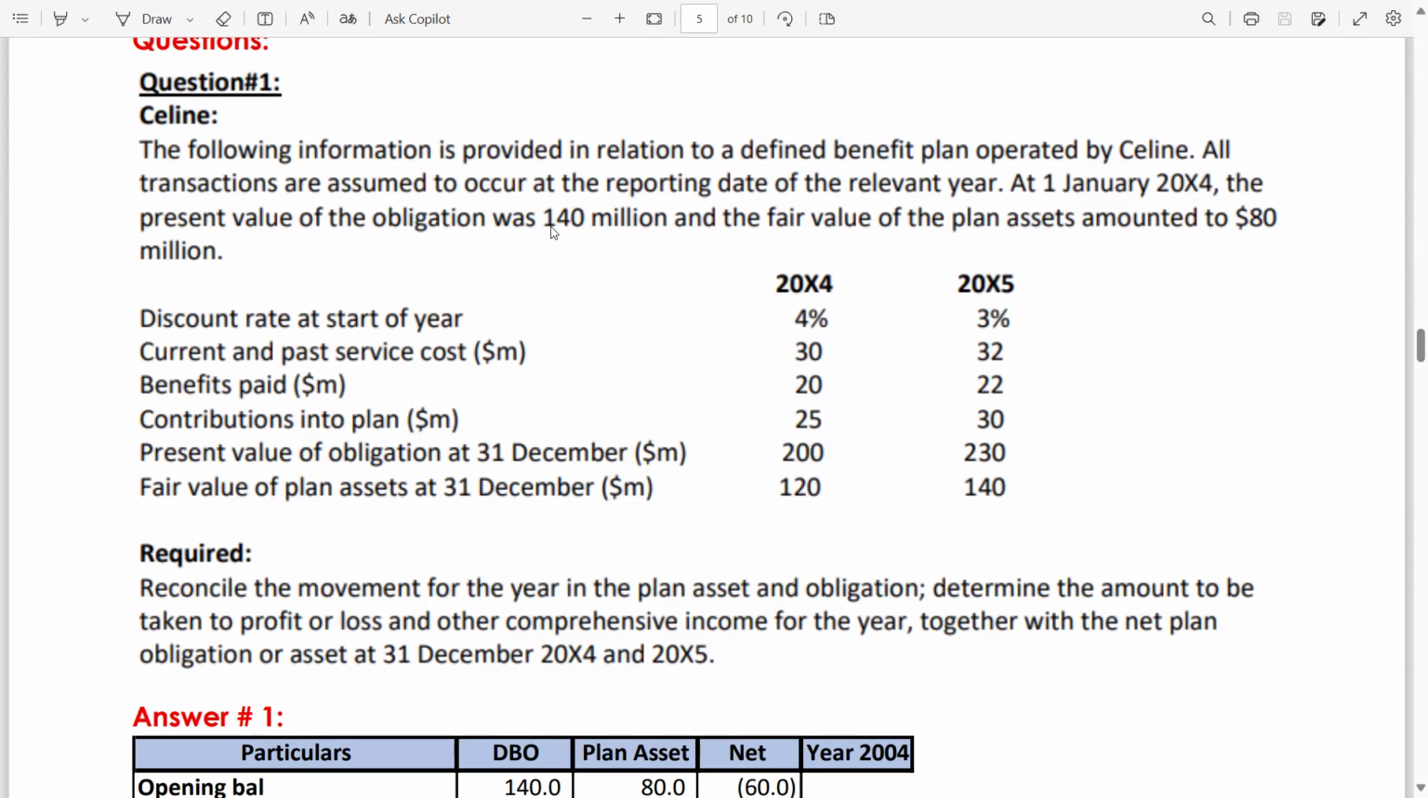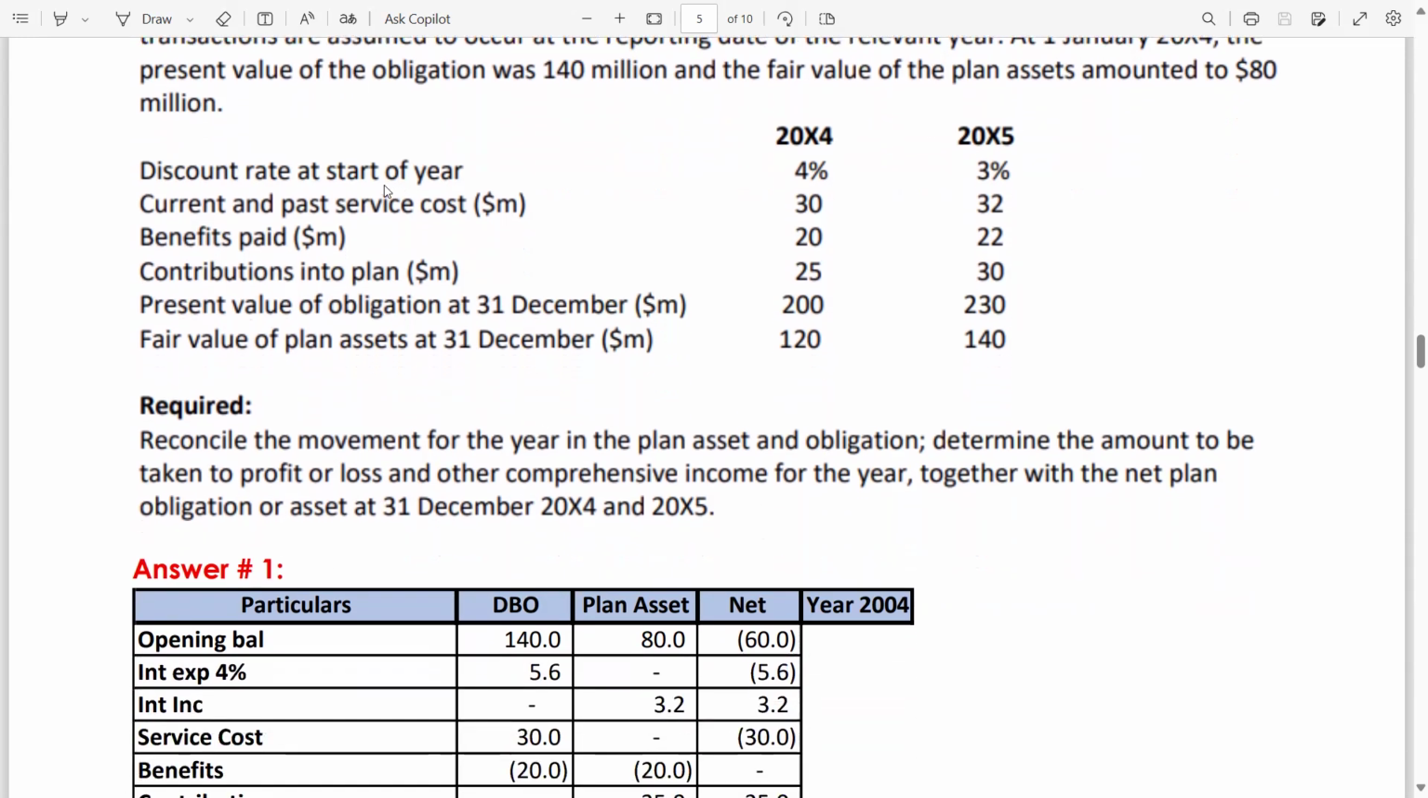Now, we are solving for 2004. The discount rate at the start of the year is 4%. Current and past service cost is 30. There is nothing mentioned about an amendment, so always take it as positive, meaning expense. Benefits paid 20. Contributions into the plan 25. Present value of obligation 200. Fair value of plan asset at 31st December closing is 120.